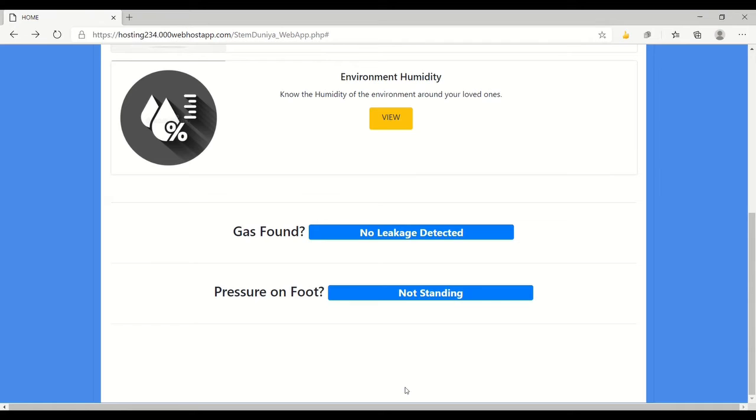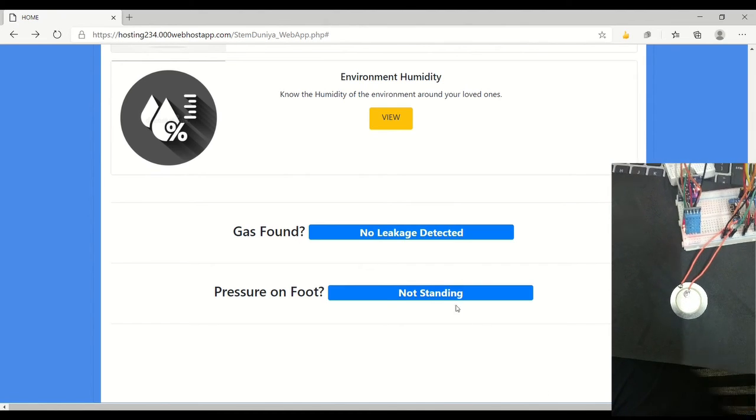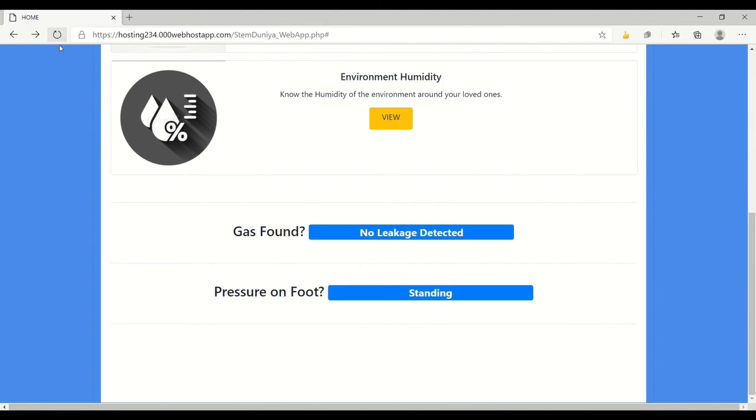The data obtained from the piezo element is transferred to this part. If there is pressure or strain on the piezo element, the value over here would be standing, and if there is no pressure or strain, then the value over here would be not standing. As we can see, I am applying pressure or strain on the piezo element. Due to this, the value would have changed by now. We can see that the value gets updated in the front end part when we apply pressure on the piezo element.